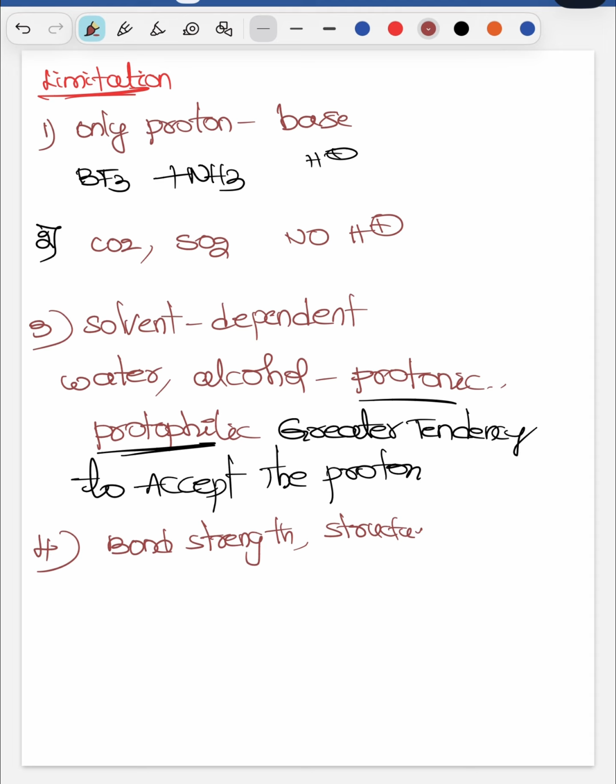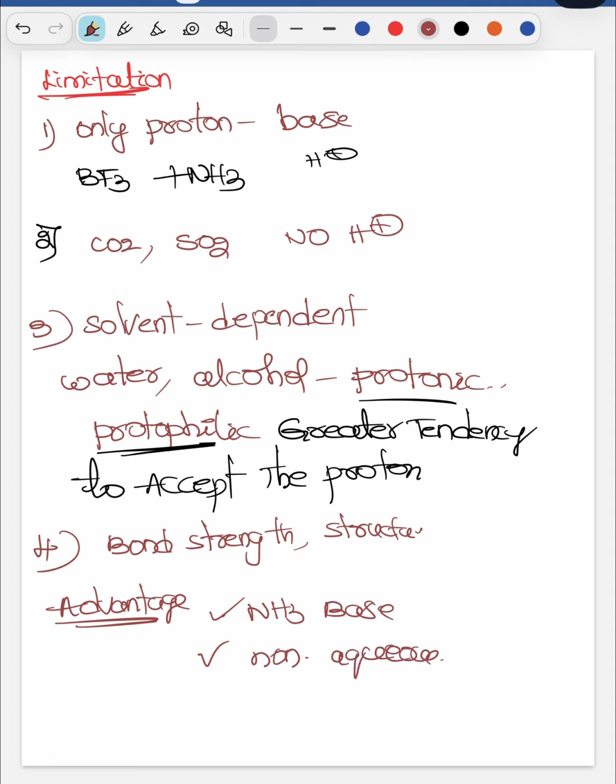But one advantage is there. What is the advantage of this theory? NH3 is a base without OH-, in acid-base reactions. This theory explains why NH3 is a base. Second, this theory works in non-aqueous solutions.